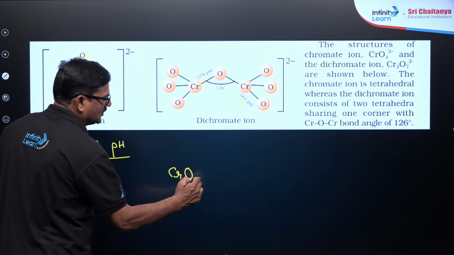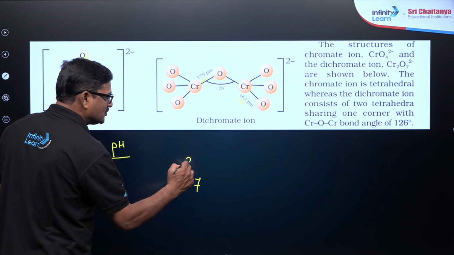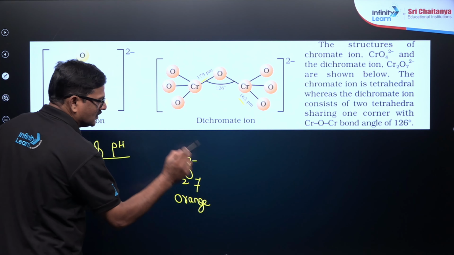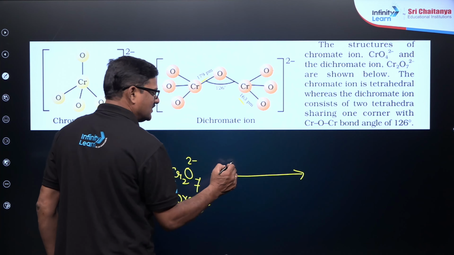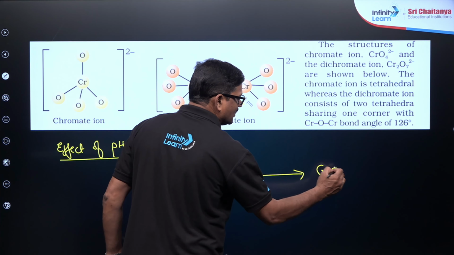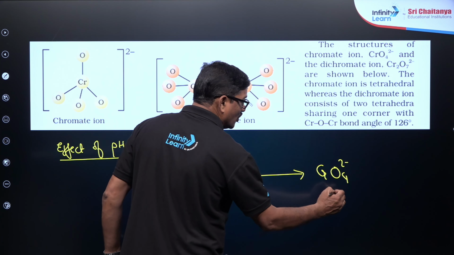Cr2O7 2 minus is orange in color. Okay, if you add a base, OH minus, you are going to get CrO4 2 minus, yellow in color.